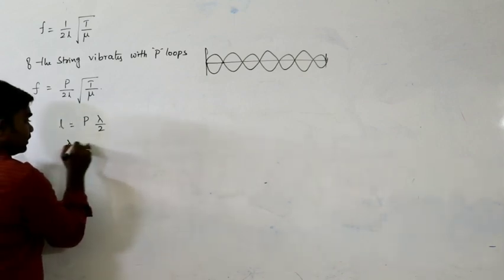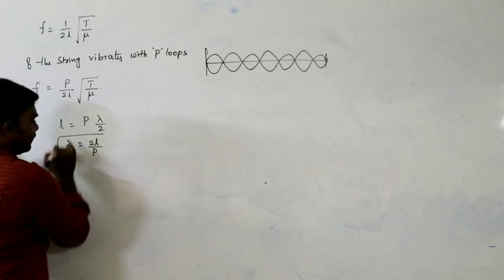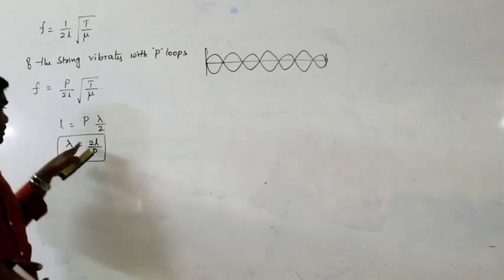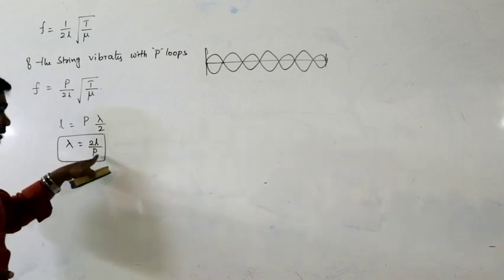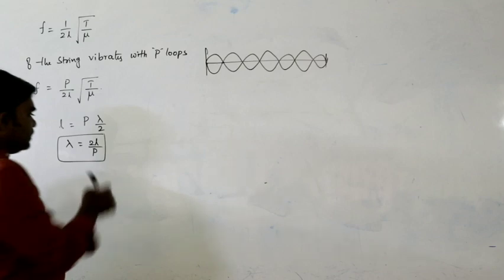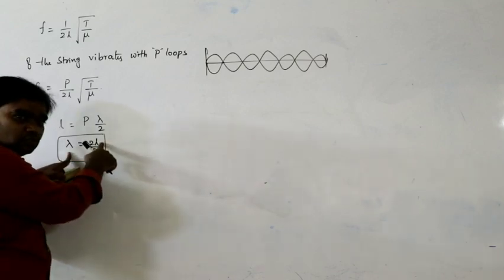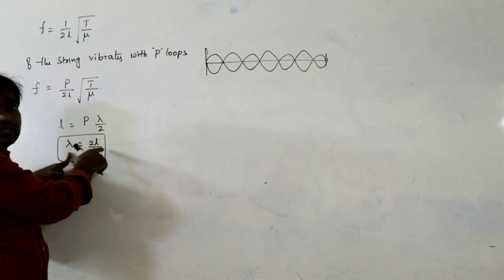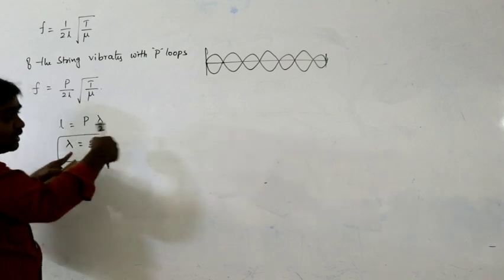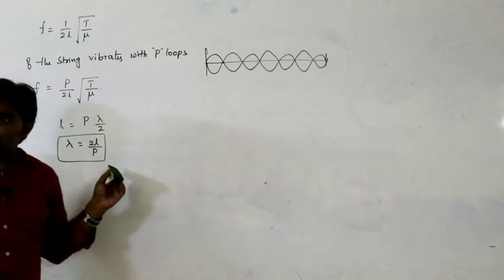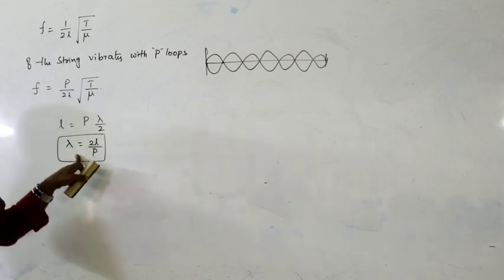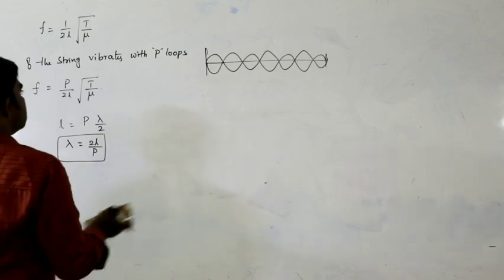So from this, the wavelength can be written as 2L by P. That is the wavelength of the string. That means if the number of loops increases, the wavelength of the string must decrease. For P equal to 1, lambda is 2L. P equal to 2, lambda is equal to L. If P is equal to 3, lambda is equal to 2L by 3. That means if the number of loops increases, the wavelength must decrease. That is the condition. This is the wavelength of the string. Next.